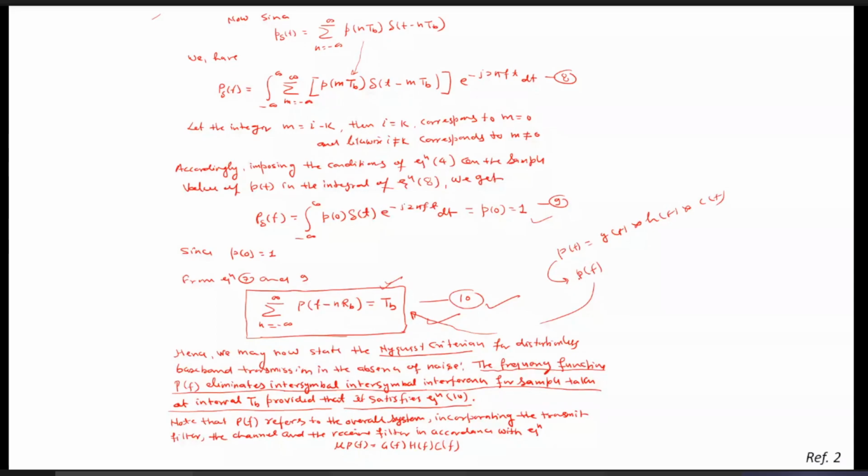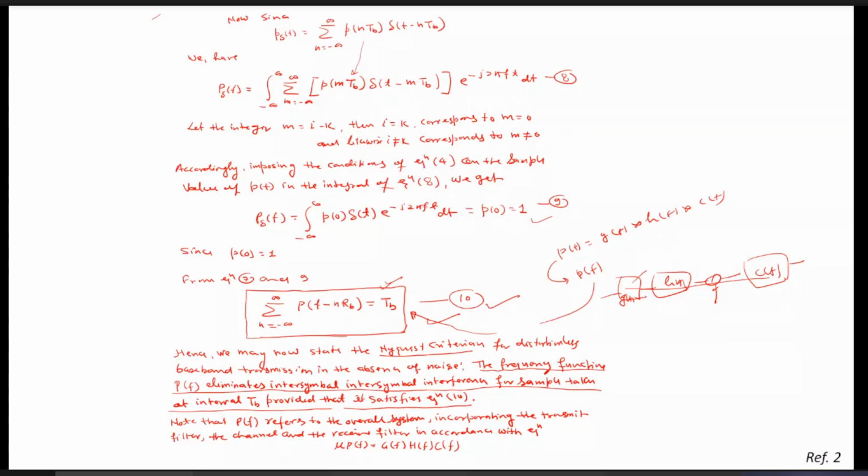Then what happens? That whole channel that is here, once it passes the transmit filter GT, then channel HT, then after adding the noise, when it is passing through the receiver filter CT, then the whole system will not offer any ISI, and we can have the distortion-less baseband transmission. That is called the Nyquist criterion, or distortion-less baseband transmission.